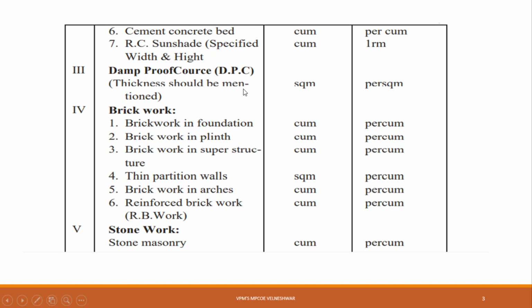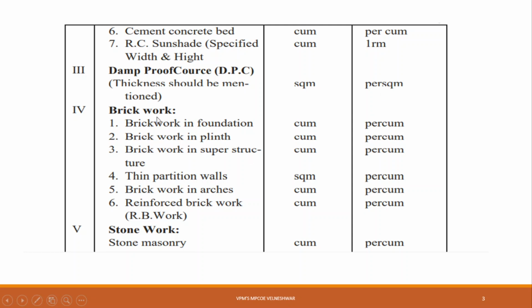Now the next part is your damp proof course, that is DPC. The damp proof course is provided below your wall to avoid dampness of your structure. It has very little thickness, so it is generally calculated in square meter. Okay, and the rate is given per square meter.